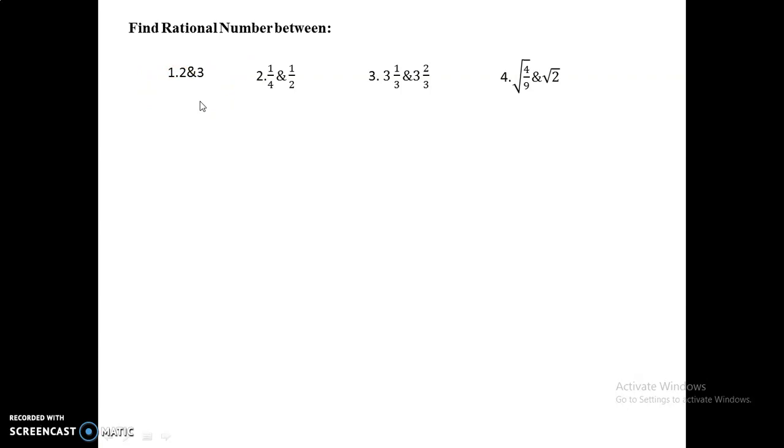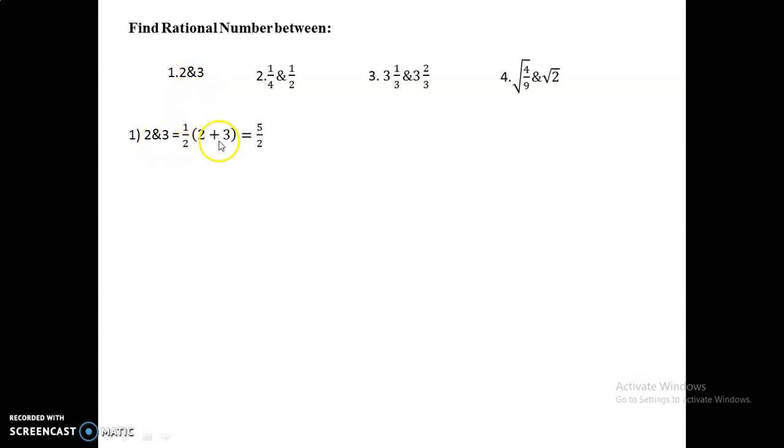But coming to the values 2 and 3, I will simply give an example. For finding a value between 1 and 9, we can add them and divide by 2. So definitely it lies between both numbers. That is, 1 plus 9 by 2 gives 10 by 2, that is 5. Definitely this 5 lies between 1 and 9. So here also we will find a rational number by adding the two numbers and dividing by 2. So our first question is 2 and 3.